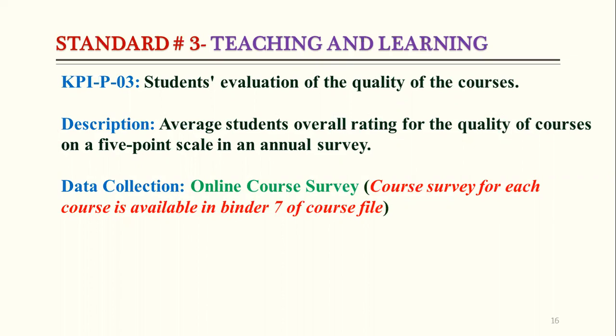On a semester basis, we have an online course survey. The students have to fill it, and each course instructor has to download that survey, which will be available in binder 7 of the course file. So if we are going to assess this KPI, we need to open binder 7 of each course file and take that survey to see what the average is.